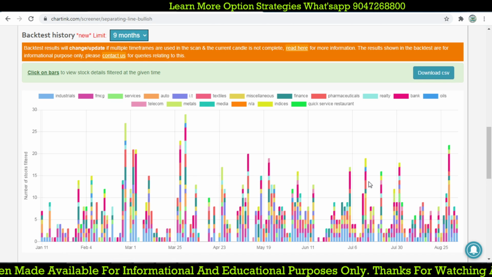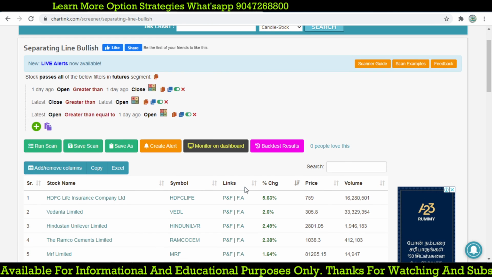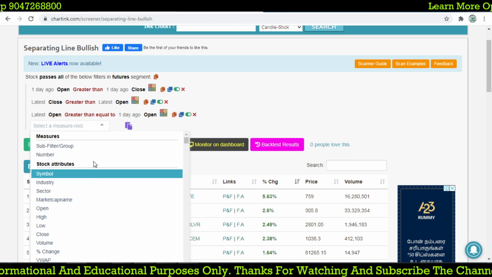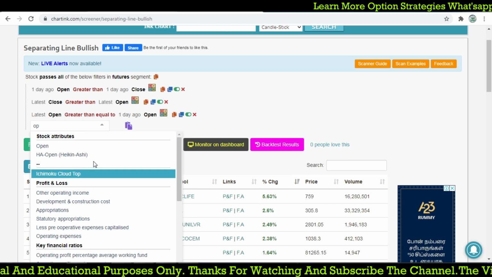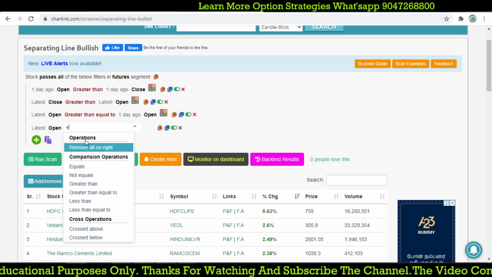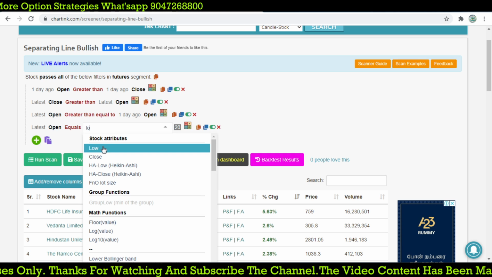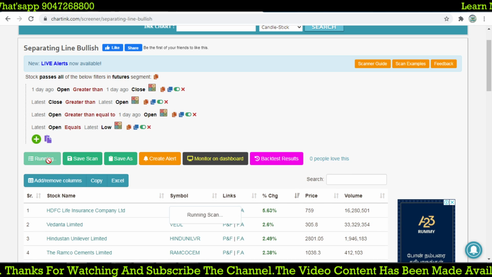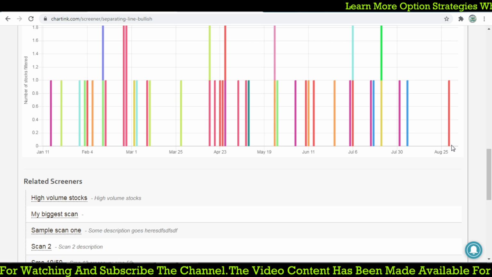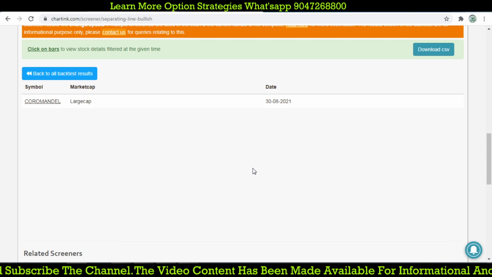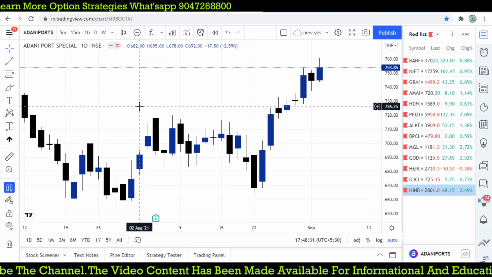So we find a lot more stocks based on this candlestick pattern, so we will filter even more. So the latest open equals the latest low, you find. So where we find such, there are only a few stocks, right? On 30th August we find only one stock, Coromandel. Now let's go for Coromandel.